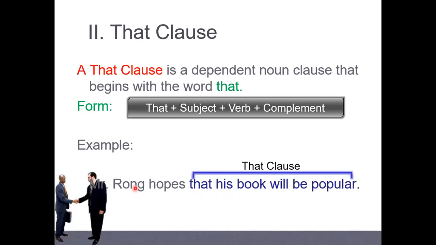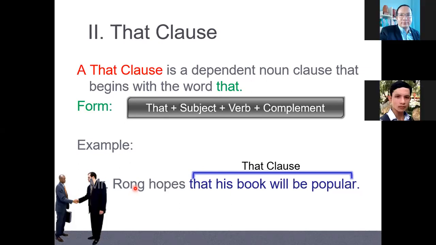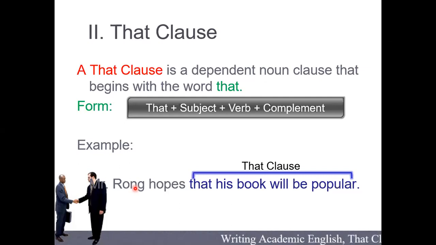And everybody, this sentence we call what? Do we call it a simple sentence, a compound sentence, or a complex sentence? Simple, compound, or complex?